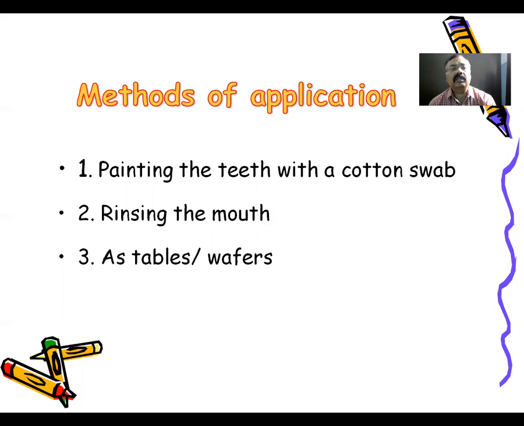So these are the three most important methods: painting the teeth with a cotton swab, rinsing the mouth, and tablets and vapors chewed and dissolved in the saliva, so that you can visualize the dental plaque.